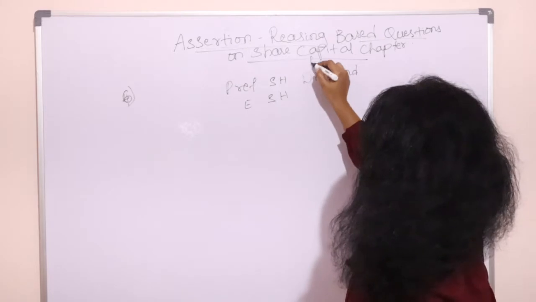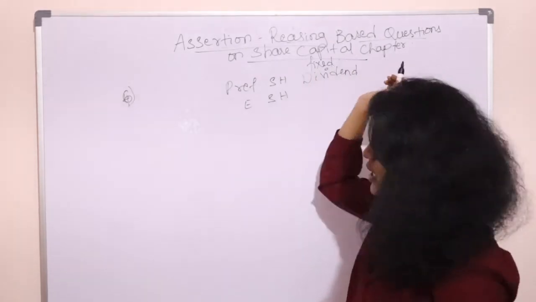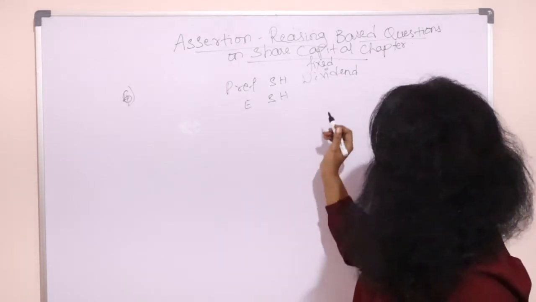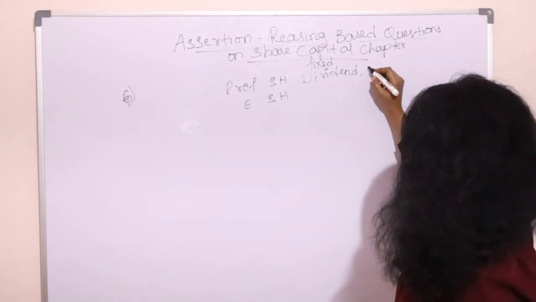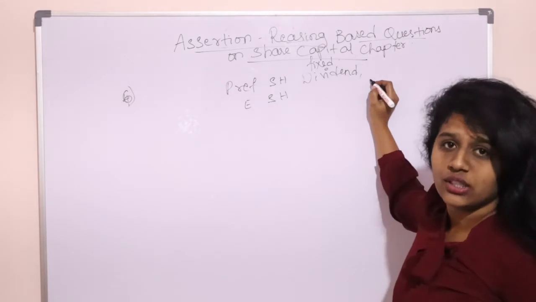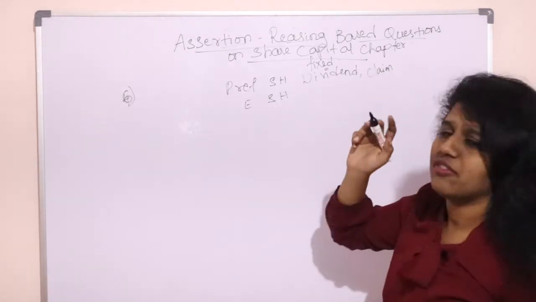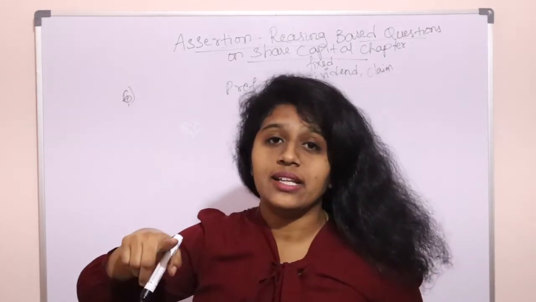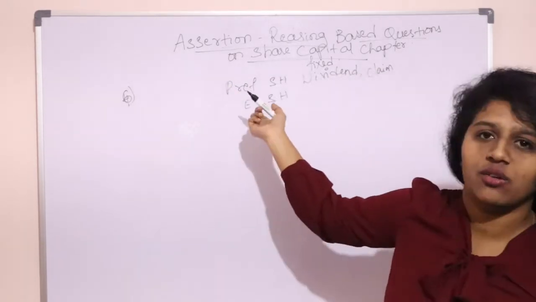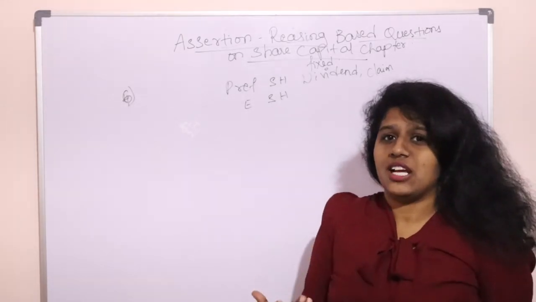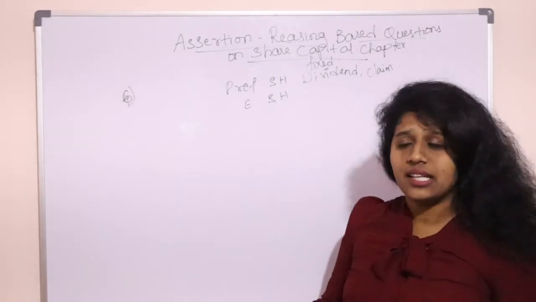A fixed rate of dividend will be given. The returns on your investment is dividend. Okay? So in this, a fixed rate will be given to you. Also, when the company is closing, you will be receiving your claims. Like for example, if you have invested 1 lakh, you will be getting that 1 lakh before this equity shareholder. So if you are a preference shareholder, you will have some privileges and preferential rights in the company.